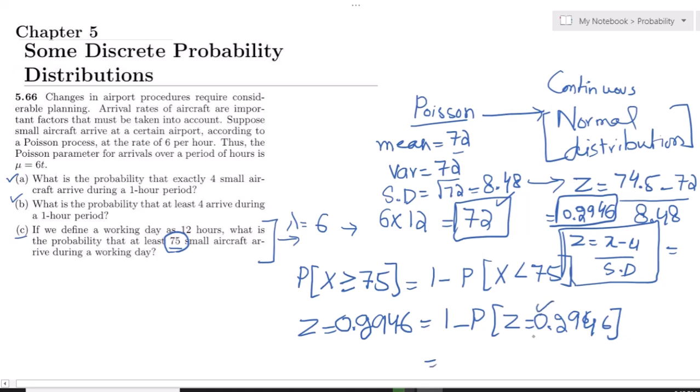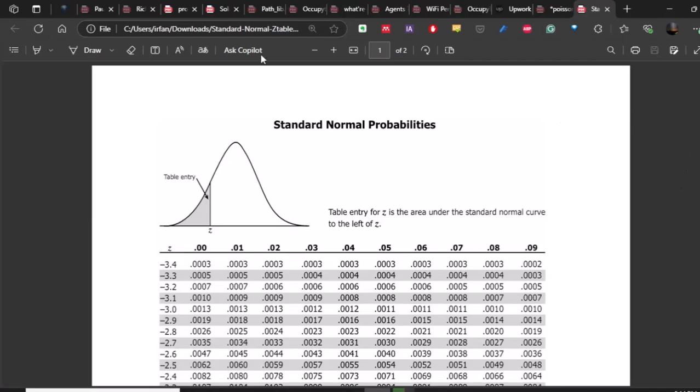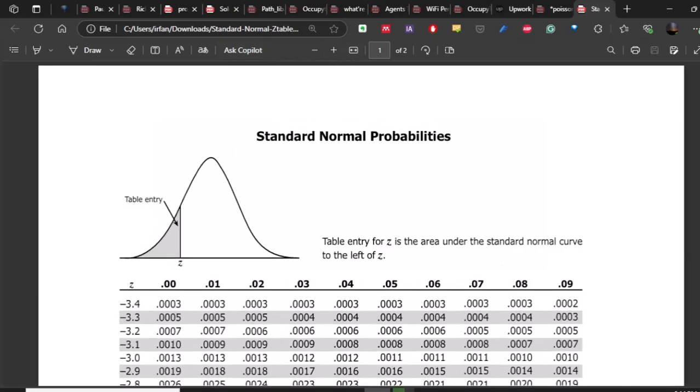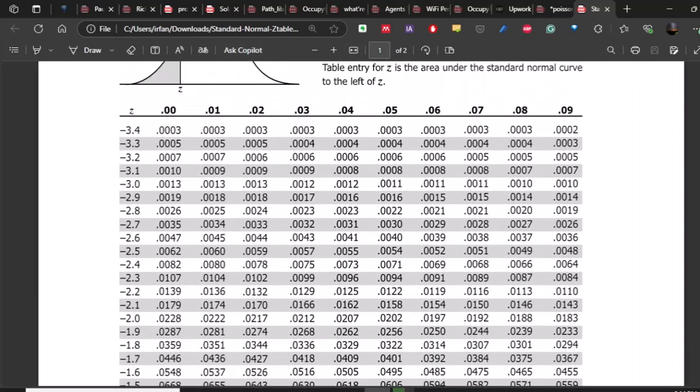So in order to find this value, what do we have to do? We have a table which is called the z table. Let us move to the z table, and let me find the value of 0.2946. These are all the values of z, and these are the additive factors. You can see that after the decimal point we have only a single digit, and these are the additive factors with them.